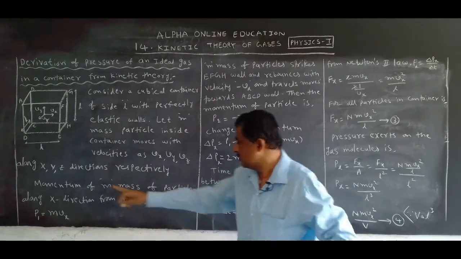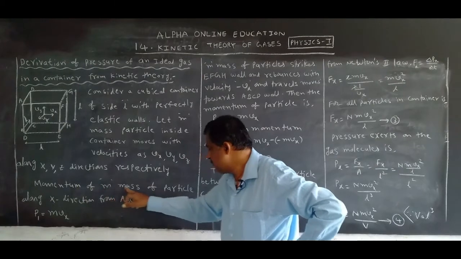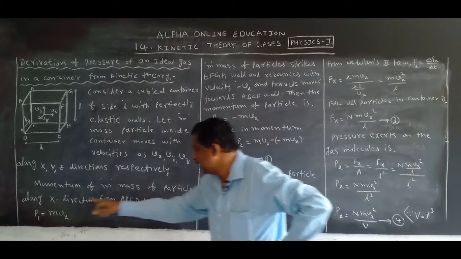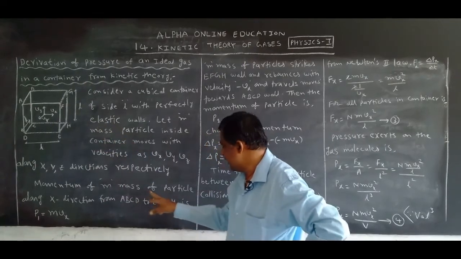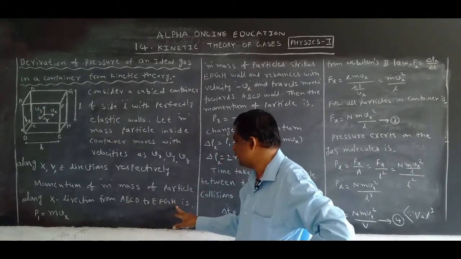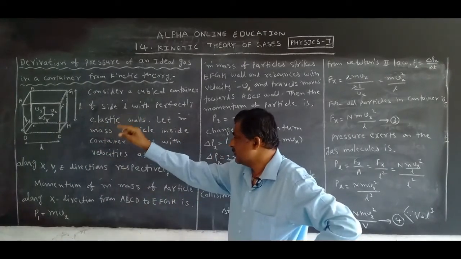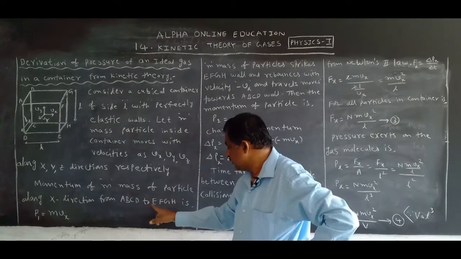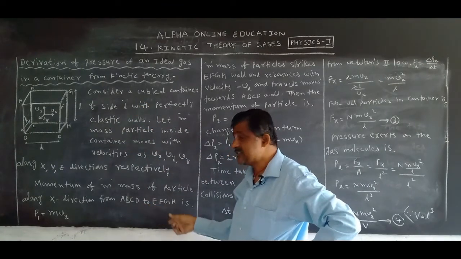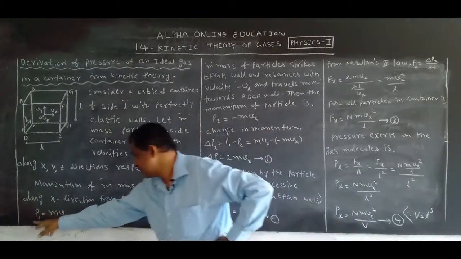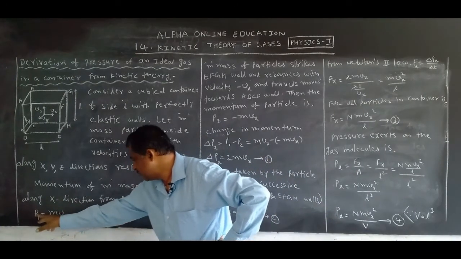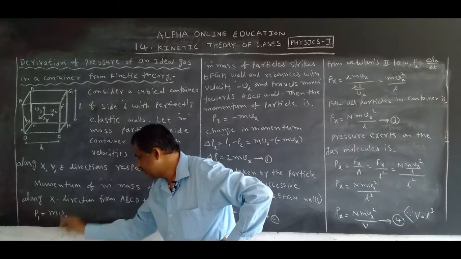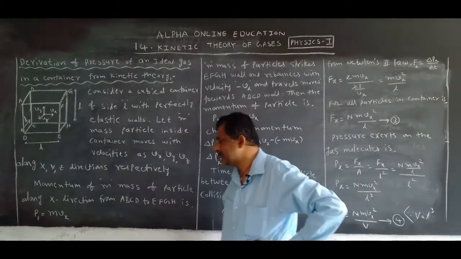P. Now, the momentum of the particle of mass m along the x direction from wall ABCD to wall EFGH is, mass into velocity. So P1 is equal to m into Vx, that is the momentum.